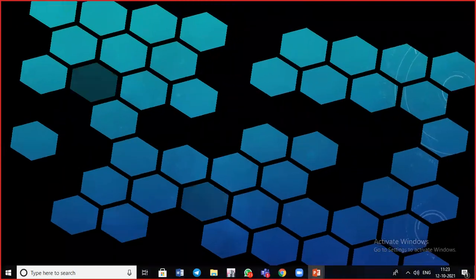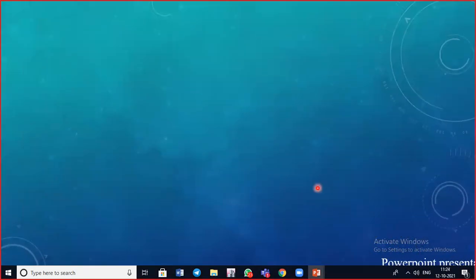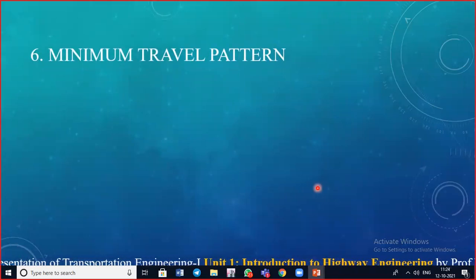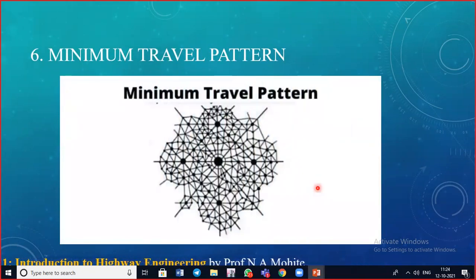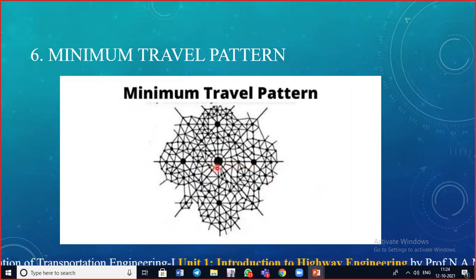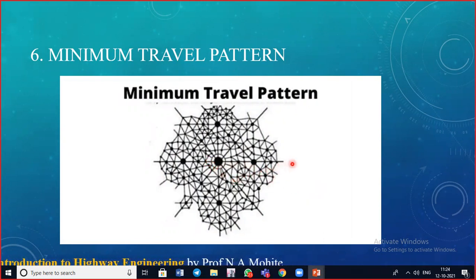In the case of the hexagonal pattern, the size of the plot may vary. It doesn't remain common. The last type of road pattern is the minimum travel pattern. In this, the city center is connected with suburban city centers and neighborhood centers with the shortest roads, to make the road short.